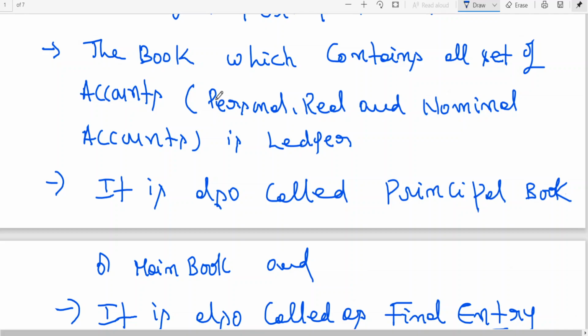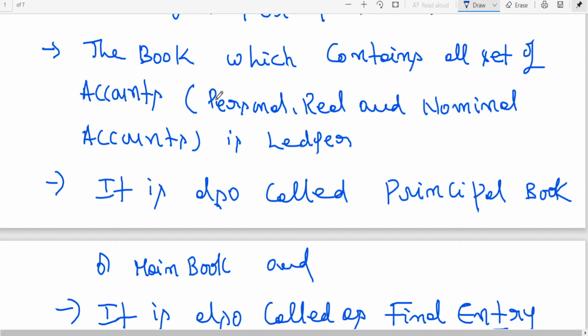That ledger is having various accounts. What are the various accounts? The ledger book contains personal accounts, real accounts, and nominal accounts. Sir, what are personal accounts? I told you, all liabilities are personal accounts, like capital, creditors, then bank loan or anything. When the business has borrowed anything that is to be repaid, it is a liability, so that comes under personal.